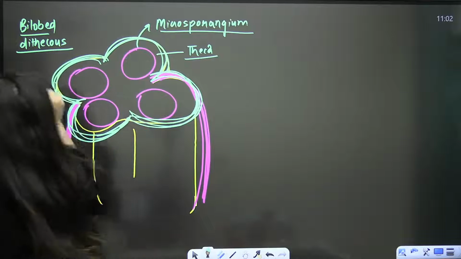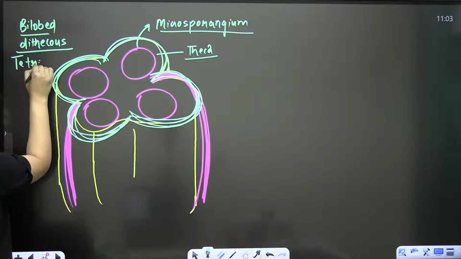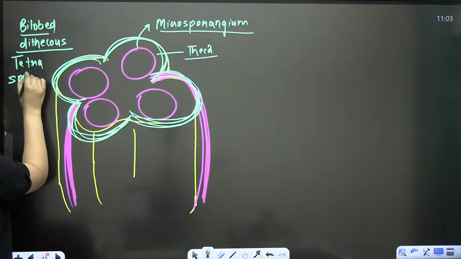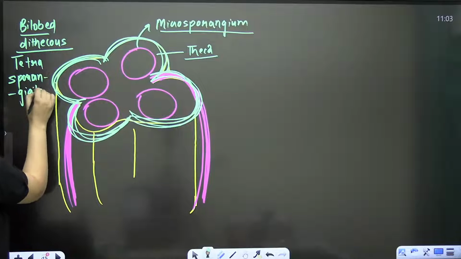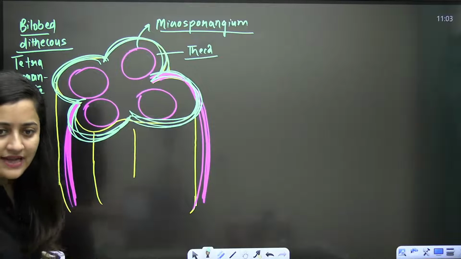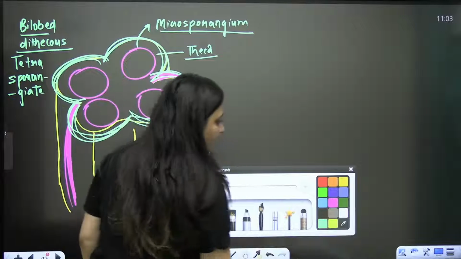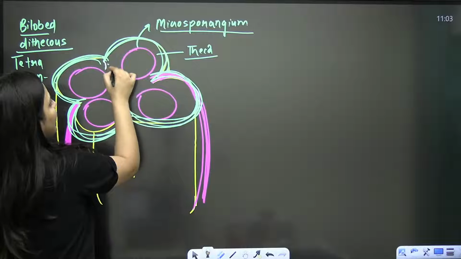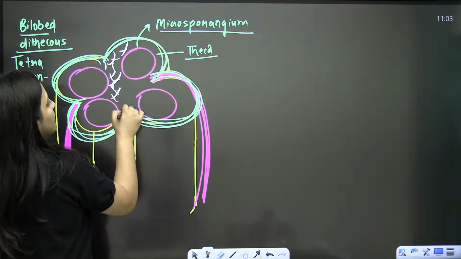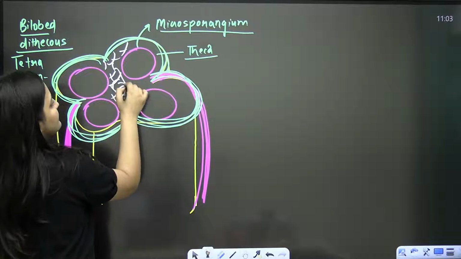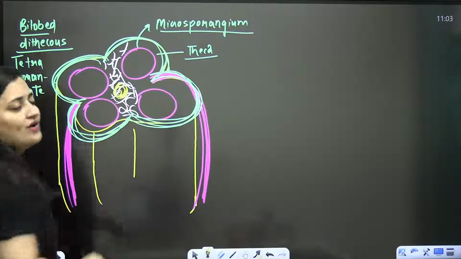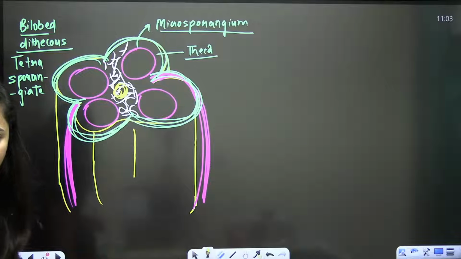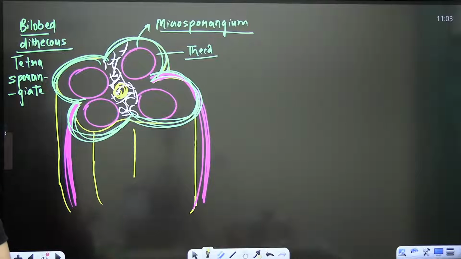So that's why we use the word tetra. Tetra means 4, that it is tetrasporangiate. It's tetrasporangiate. Clear? And here in between, it is just the connective tissue. And here in between, we will also see the vascular strand. Is it clear or not? Yes, bache, is it clear or not?